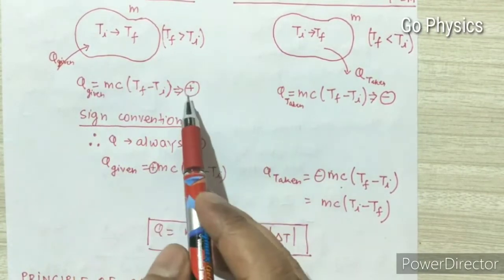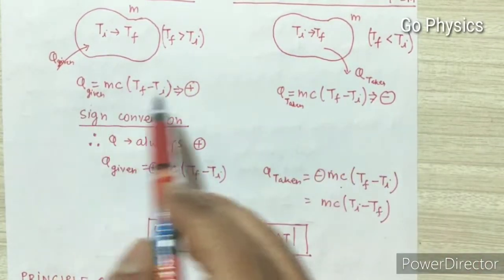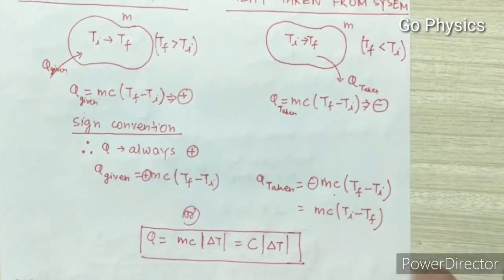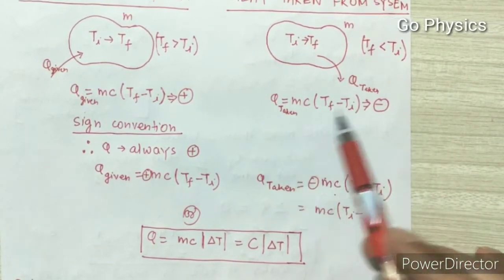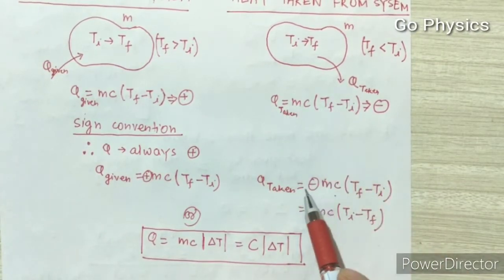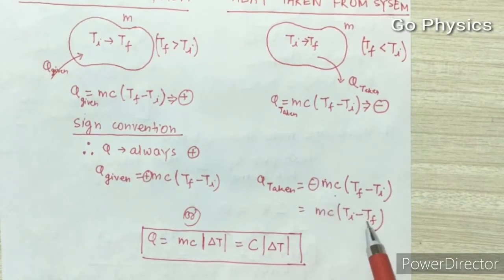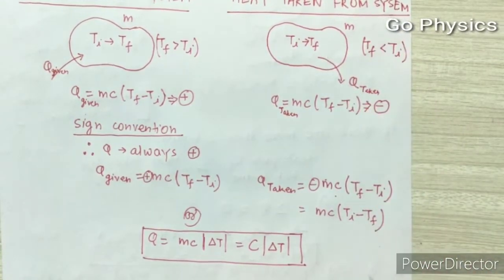So there is no problem with Q given. When we give heat to a system, it always comes out positive. But heat taken from a system comes out negative. So to make the heat taken from a system positive, what do we do? We multiply this quantity with a minus sign, so this becomes T initial minus T final, because the initial temperature was more than the final temperature. Now heat taken will also become positive.